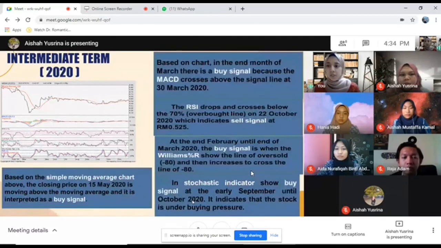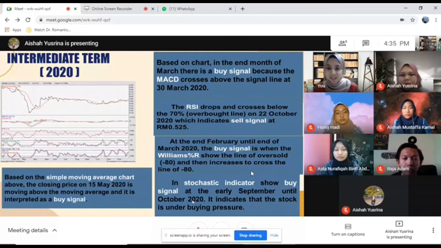For 2020, based on the simple moving average chart, the closing price on 15 May 2020 is moving above the moving average, which is interpreted as a buy signal. However, based on the chart at the end of March, there is a buy signal because the MACD crossed above the signal line on 30 March 2020. The RSI drops and crossed below the 70% overbought line on 22 October 2020, which indicates a sell signal.